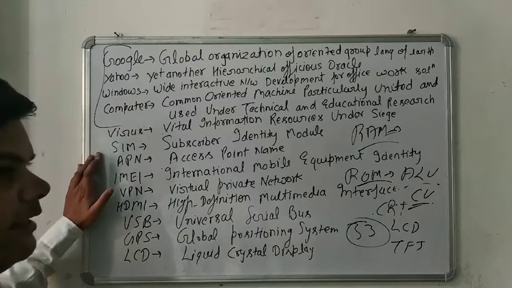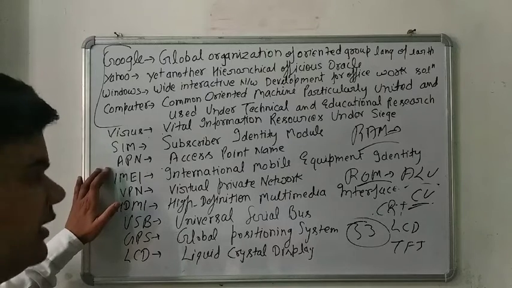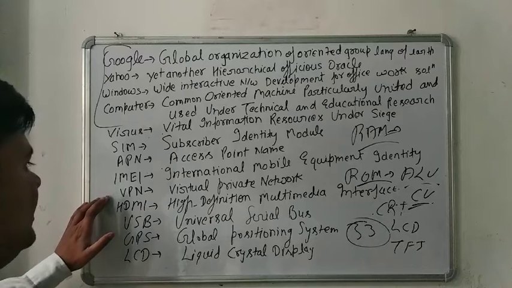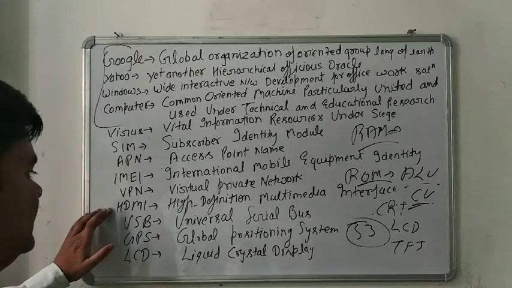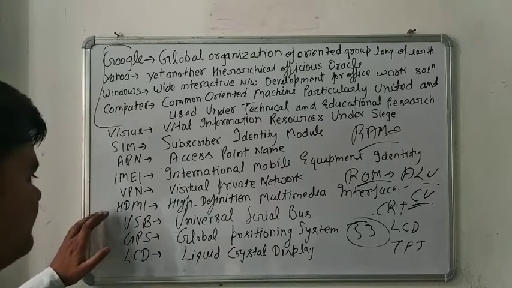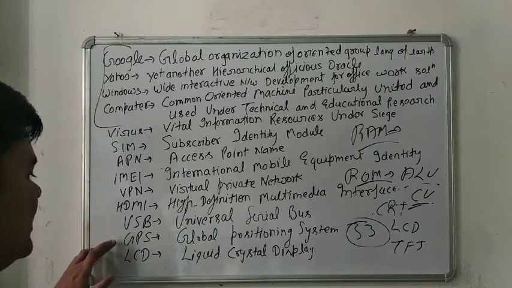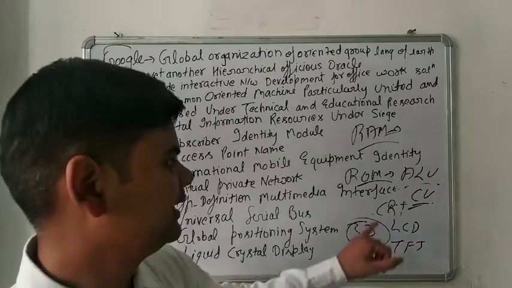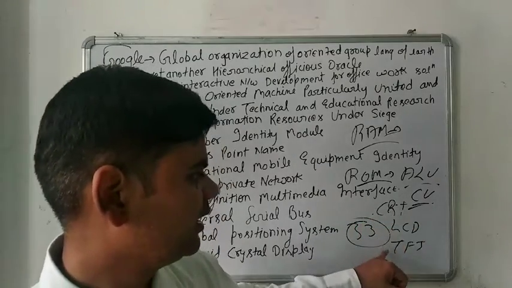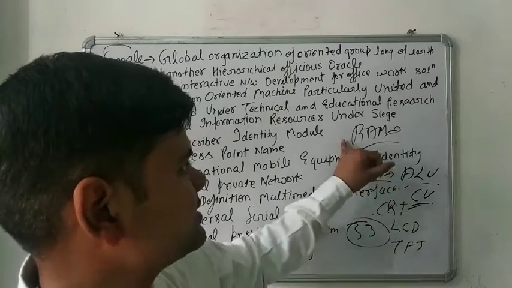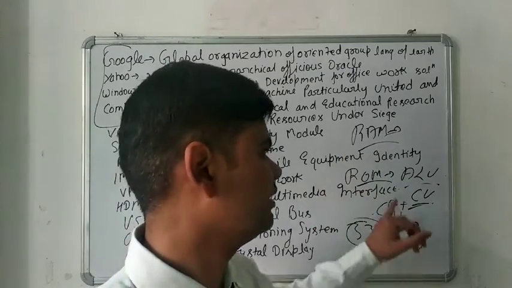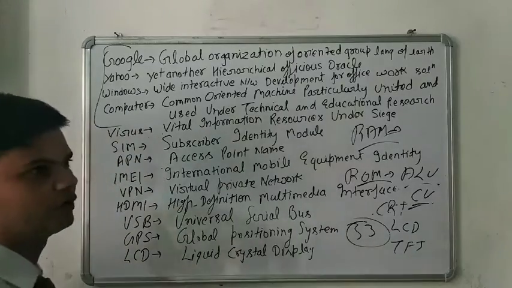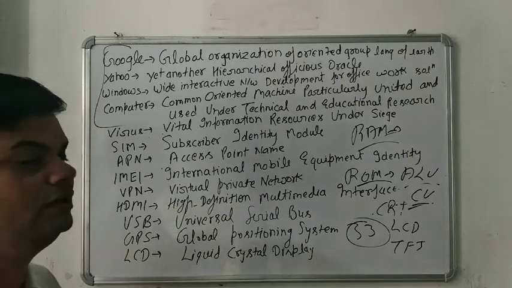SIM, subscriber identity module. APN, access point name. Next, IMEI, international mobile equipment identity. VPN, virtual private network. HDMI, high definition multimedia interface. USB, universal serial bus. GPS, global positioning system. LCD, liquid crystal display. Then CRT, cathode ray tube. TFT means transistor. Next RAM, random access memory. ROM, read only memory. ALU, arithmetic logical unit, and the CU means control unit. This is the overall list of full forms of computer science.